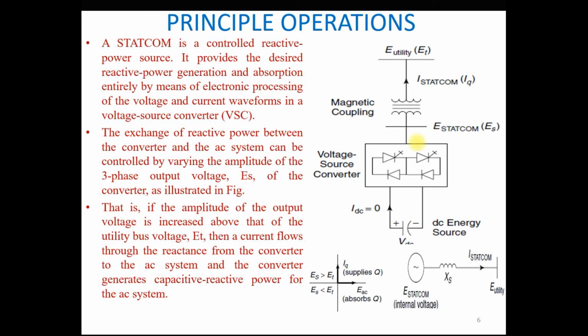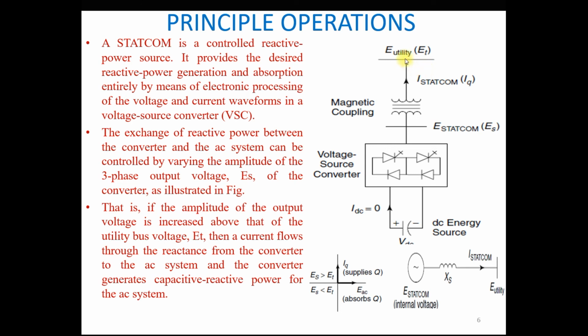In the same way, the active power transfer between the system and the STATCOM depends upon the angle difference between the voltages ET and ES. If we require some real power to charge this DC capacitor, we have to maintain the ES voltage some degrees lagging behind the voltage ET, and this angle difference is just 0.18 to 0.28 degrees,